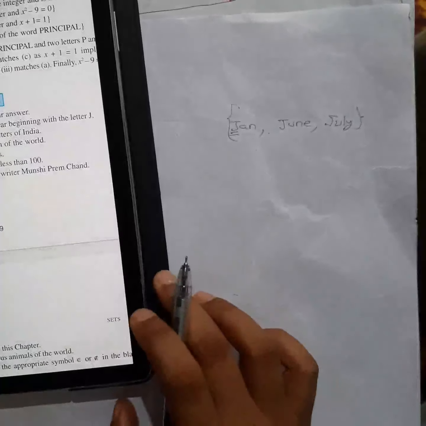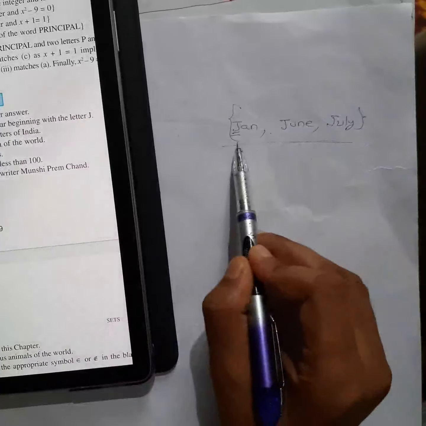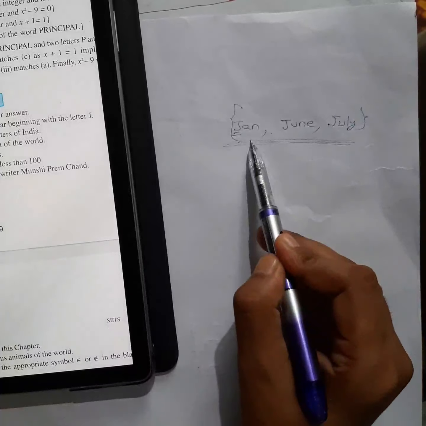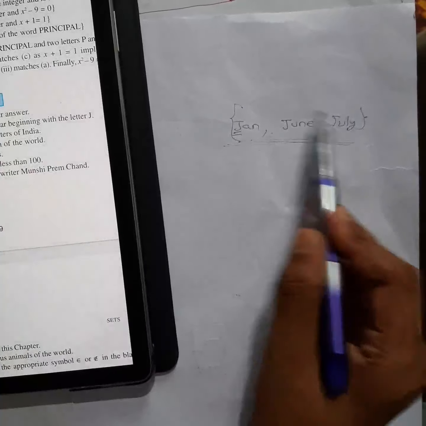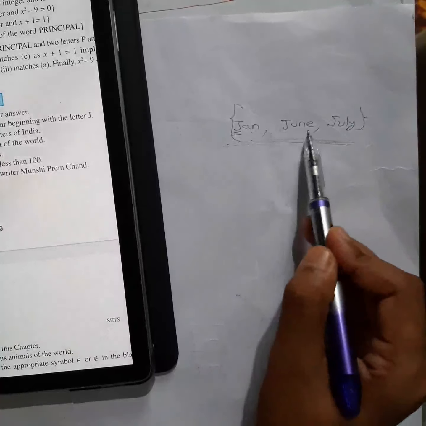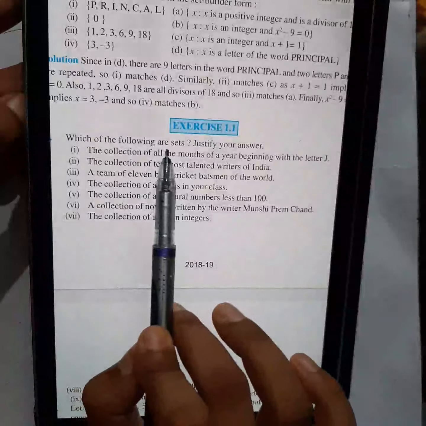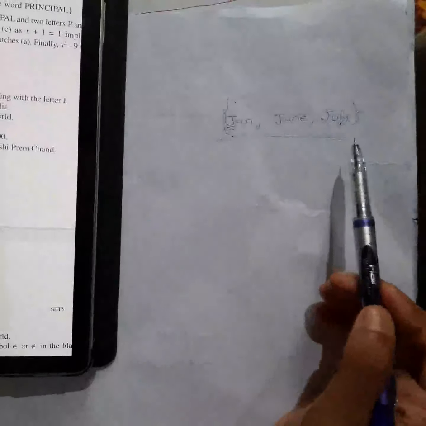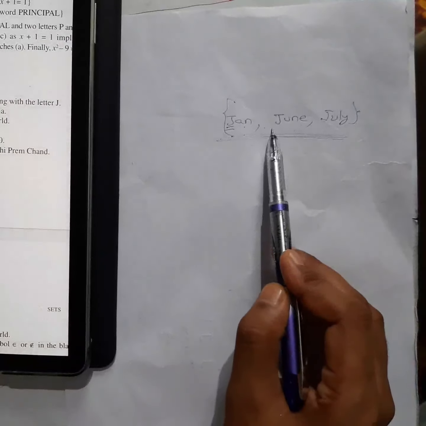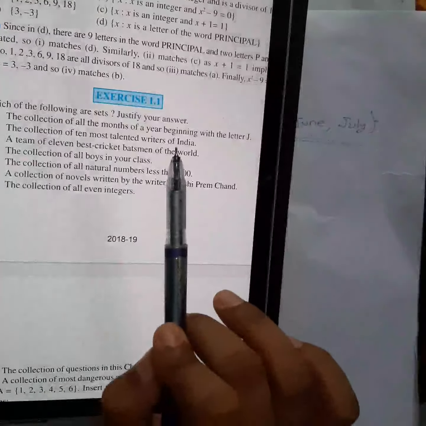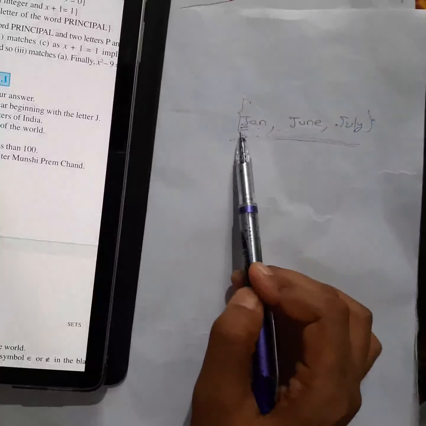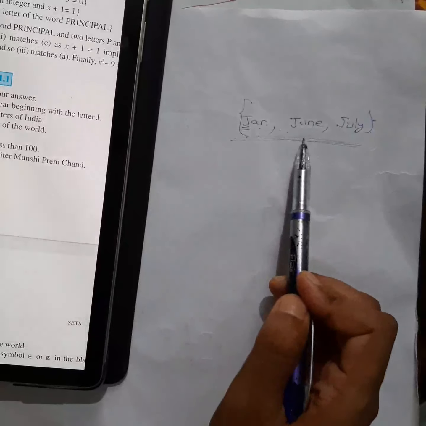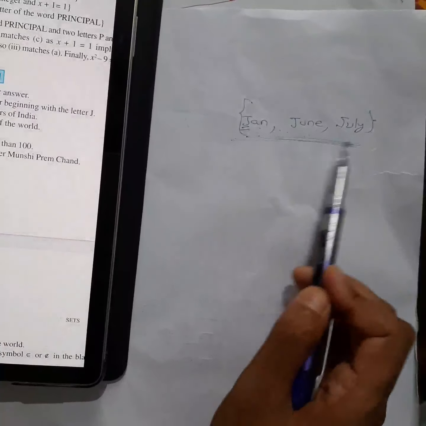So according to question they asked us to make a collection of month which starts with letter J. So I can make the collection. So this collection will be your set. So question was this only, right? Which of the following are sets? You have to answer it and you have to justify also. So what will be the justification here? Very simple. The collection which they ask you to make here is well defined. Okay, so it is well defined that the month which start with January I can easily list it. Okay, so this is a set.